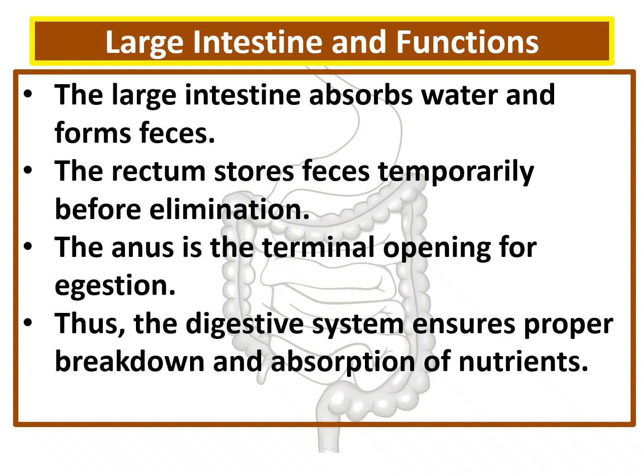Large intestine: the large intestine absorbs water and forms feces. The rectum stores the feces temporarily before elimination. Again, I repeat, the large intestine absorbs the water and forms the fecal matter. The rectum stores the fecal matter temporarily before elimination. The anus is the terminal opening for egestion. Egestion means sending out; ingestion means taking in. Thus, the digestive system ensures proper breakdown and absorption of nutrients.